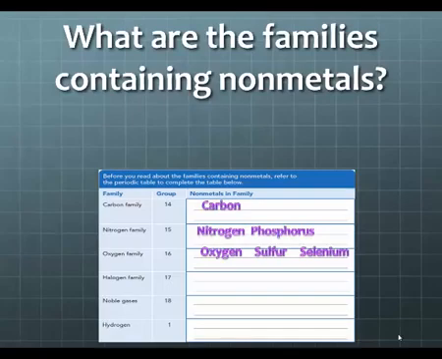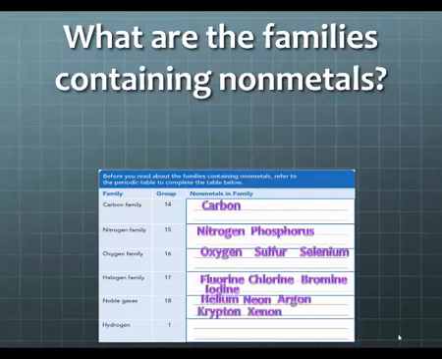The halogen family. Don't be mistaken here. Halogen is not an element. The halogen family consists of fluorine, chlorine, bromine, iodine. In the noble gases, we have helium, neon, argon, krypton, xenon, and radon. And then finally, the hydrogen family only consists of hydrogen.